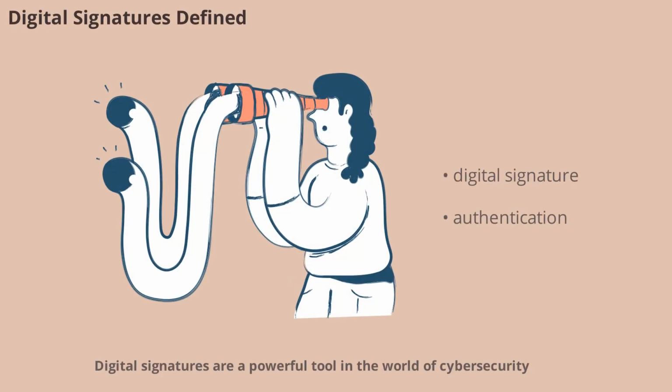Digital signatures are a powerful tool in the world of cybersecurity. They provide two essential guarantees: authentication, which proves who sent the message, and integrity, which proves the message was not modified. By combining these two features, digital signatures help us trust the origin and content of digital communications. Let's explore how digital signatures work and why they're so important.